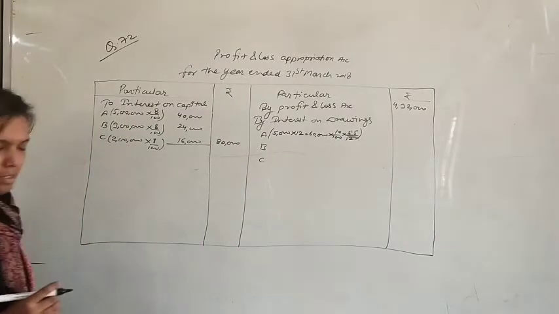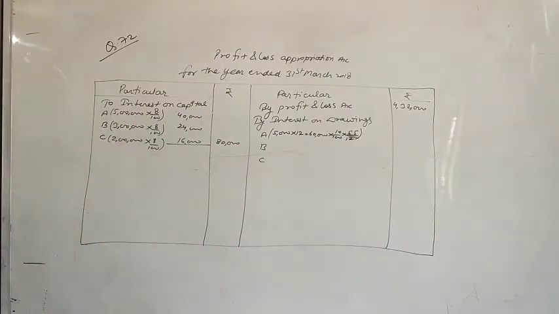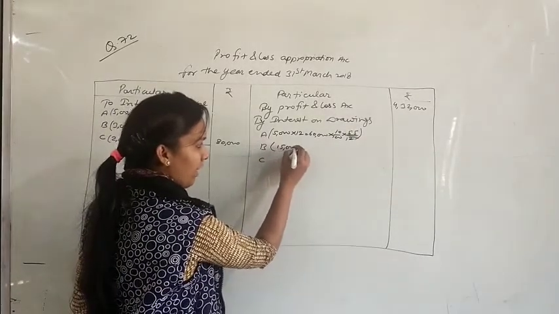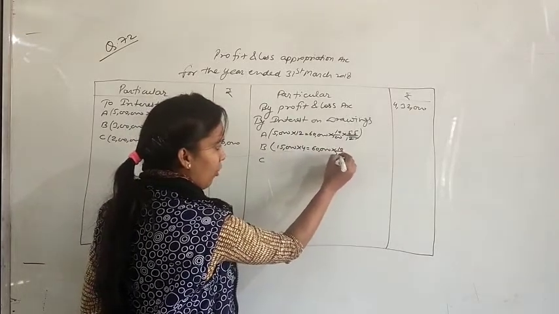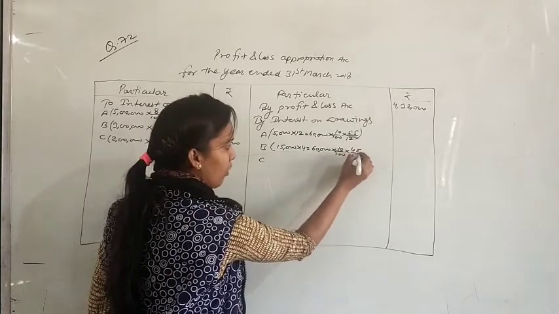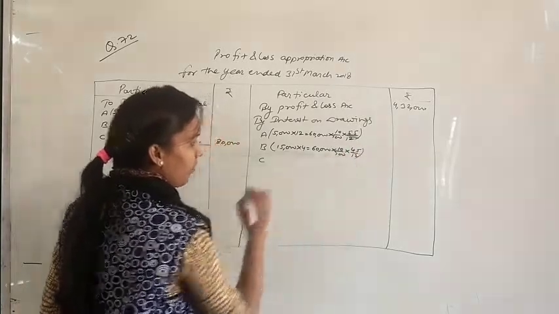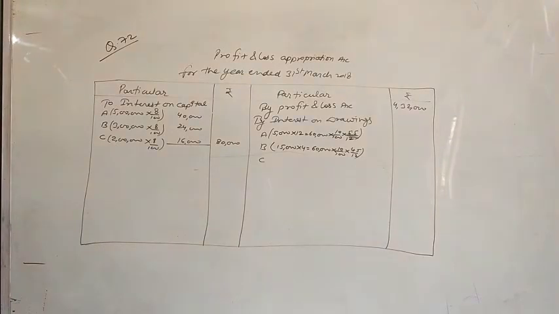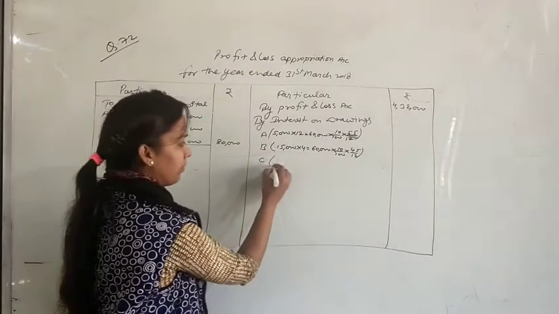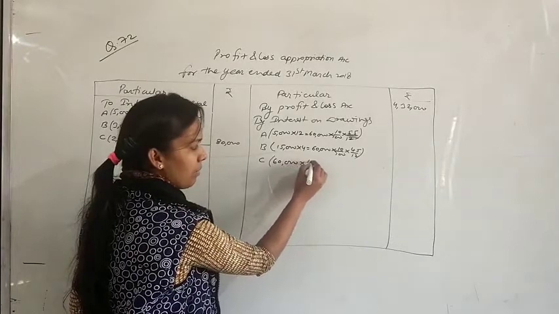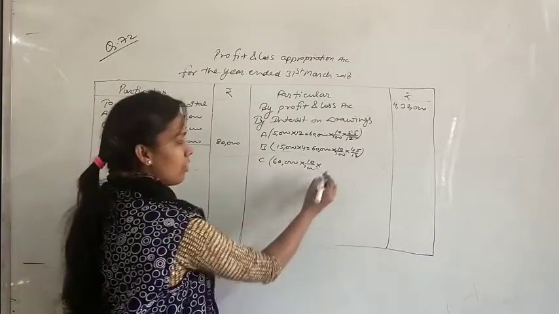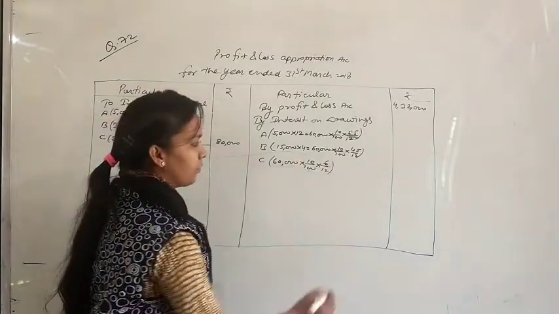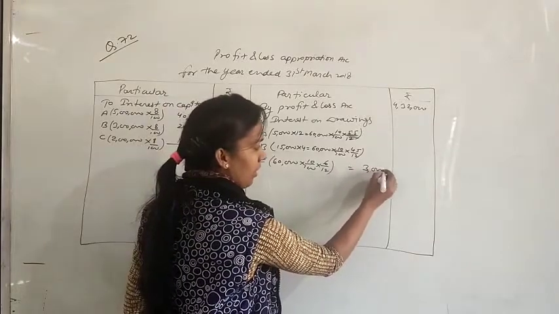This is for the first partner. For the second it is 15,000 rupees at the end of every quarter, so we will multiply it by 4. That is also 60,000. And at the end of every quarter, so we find the interest for 4.5 months. This is for the second partner. And for the third one, 60,000 rupees during the year. 60,000 rupees during the year means 60,000 multiplied by 10%. When there is no information, we find interest for 6 months. Okay. So for partner C, it will be 3,000.